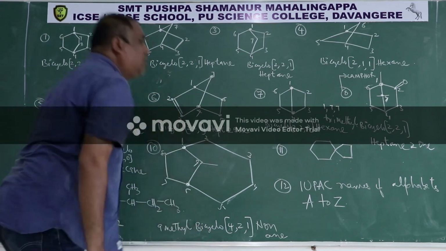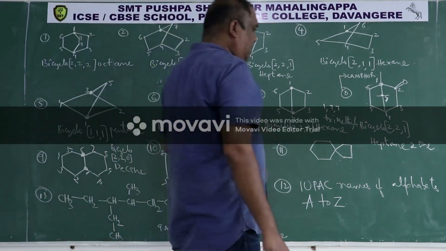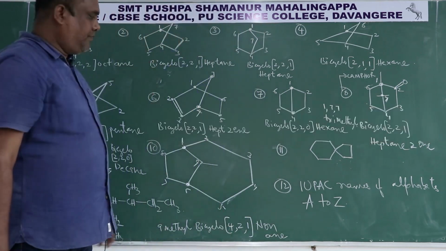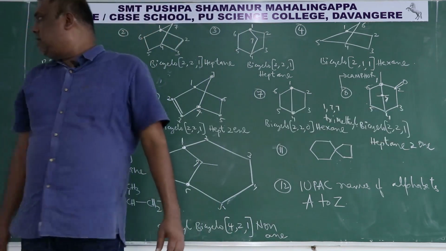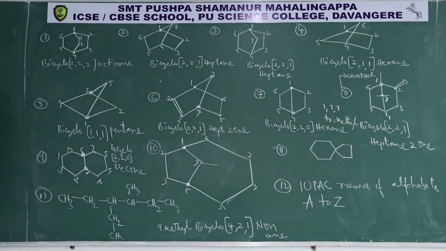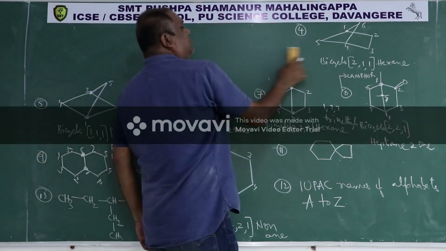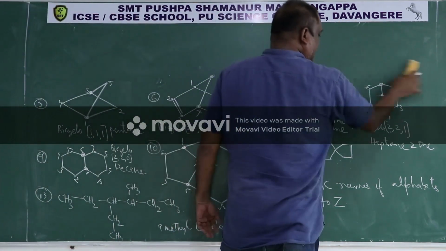Now coming to the 11th one, up to 10, these are all bicyclic compounds. Now this is all nomenclature of bicyclic compounds, example. So 10 compounds, bicyclic compounds I am completing.